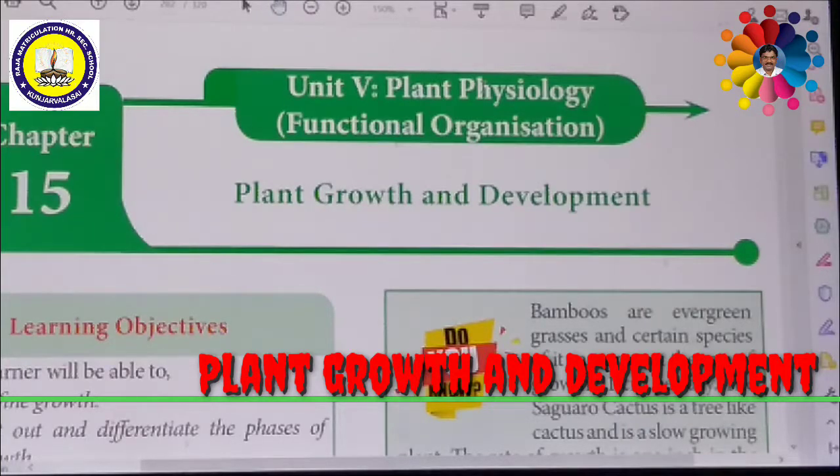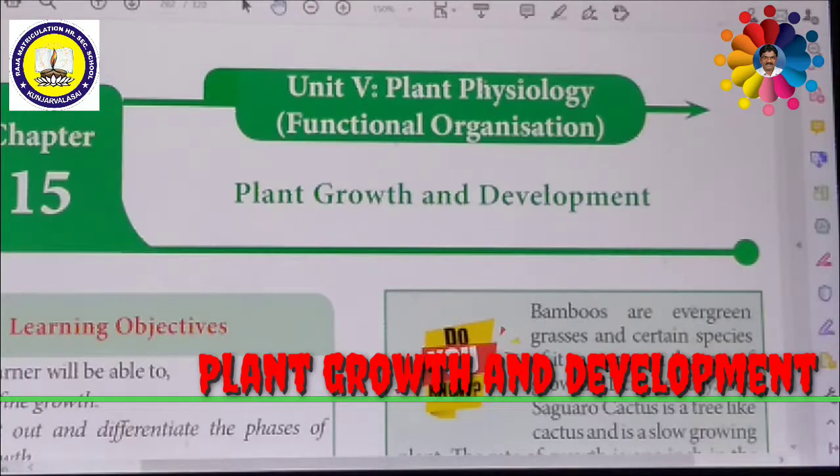So growth, already you know that. What is growth? Growth is defined as an irreversible permanent increase in size. It cannot be reversed. Increase in size, shape, number, volume and dry weight. Usually plant growth occurs by cell division, cell enlargement and maturation.